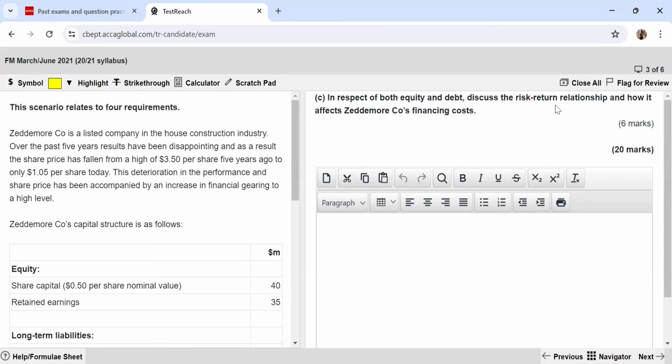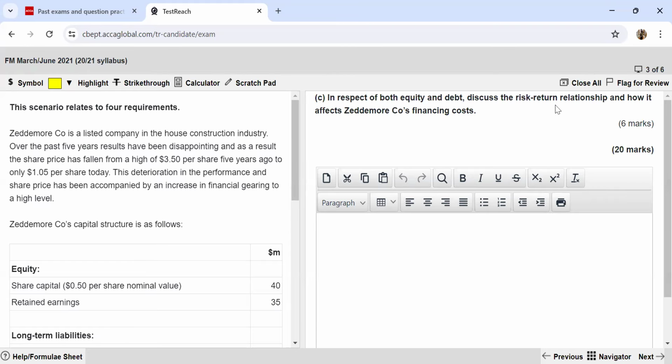So if I'm an investor who's rational, who thinks logically, then I will not invest in any security, in any investment, which has a high risk but is offering a low return, because why will I take so much risk when such a low return can be offered by other investments which are low in risk? So vice versa, this is going to happen.